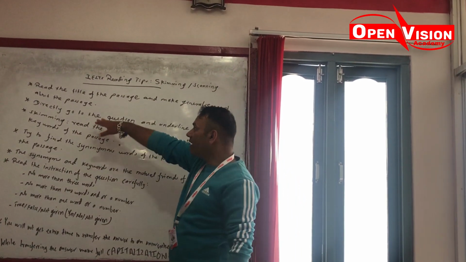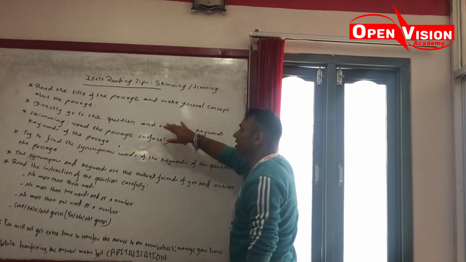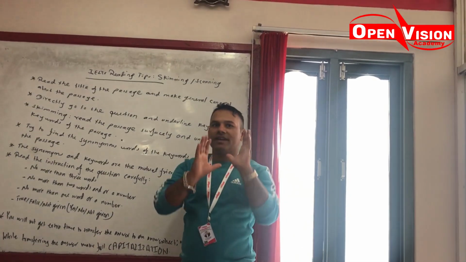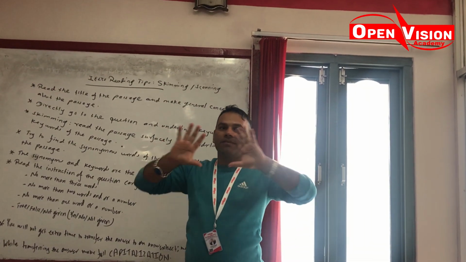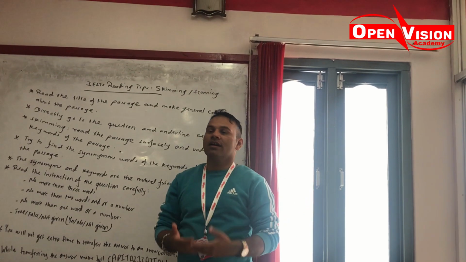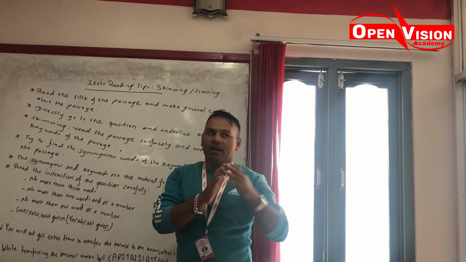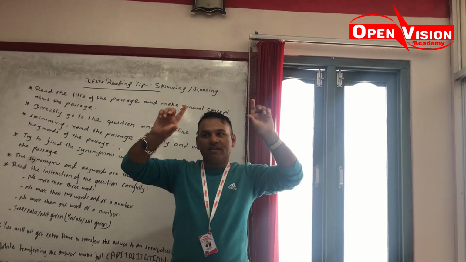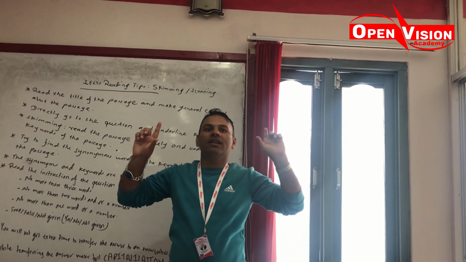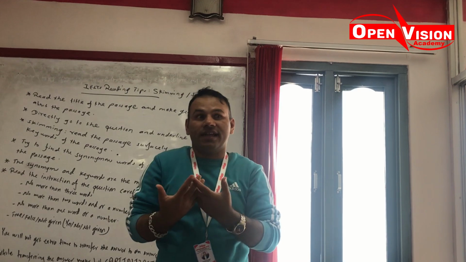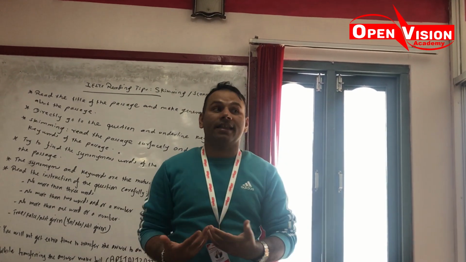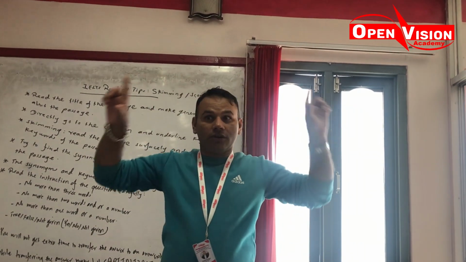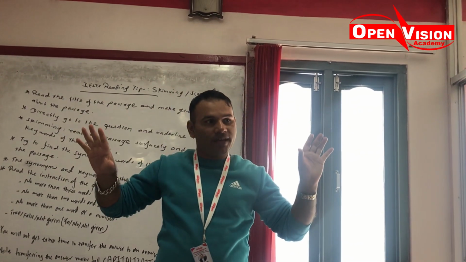Read the title of the passage and make a general concept about the passage. On the basis of the topic you can easily understand it. As I told you yesterday, if the topic is scientific invention, you automatically understand that different inventions of different scientists are explained. You can guess like that. So read the title and then form a general concept of what the passage is about.